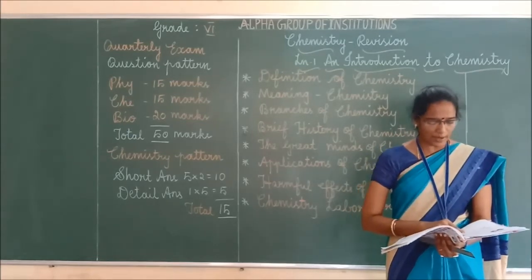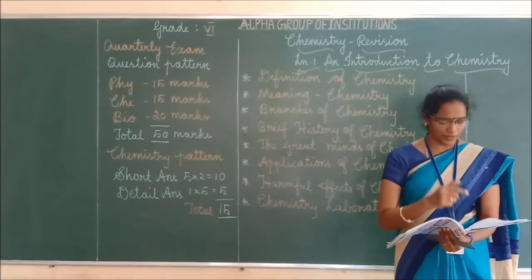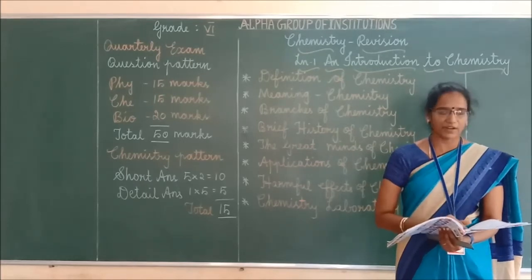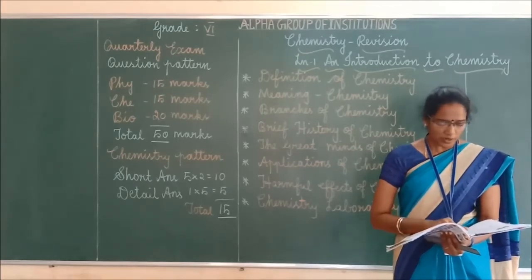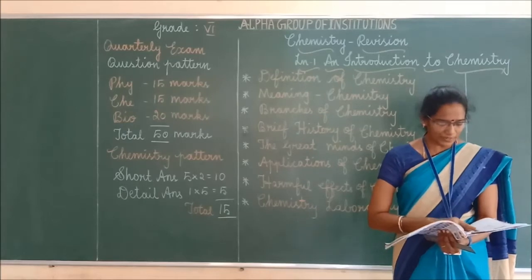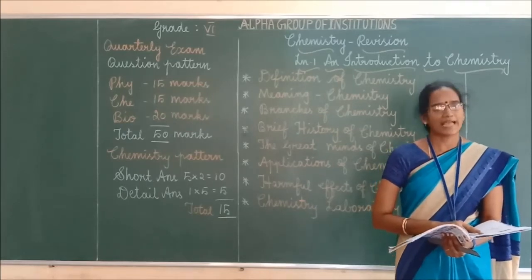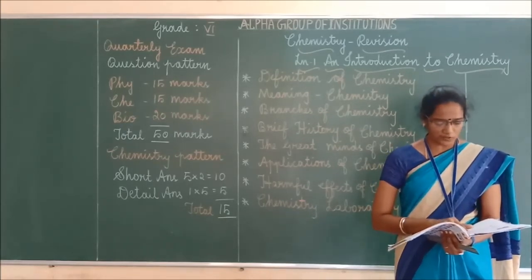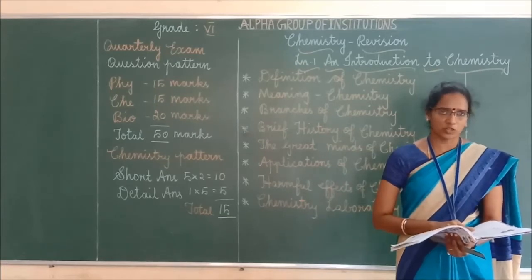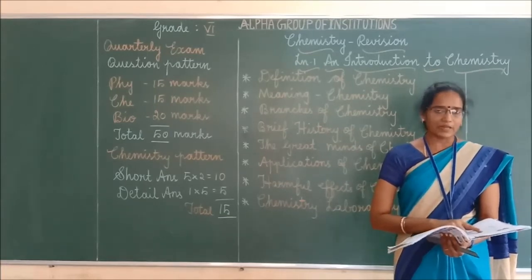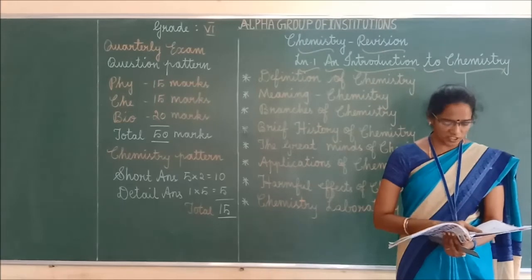Next one, about John Dalton. The next paragraph is given about John Dalton. John Dalton postulated that all elements are made up of atoms.